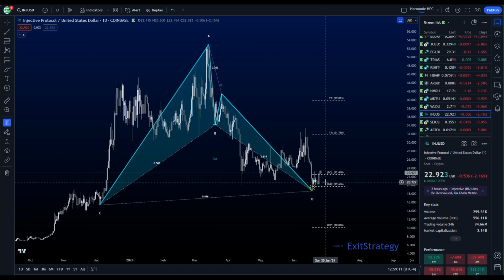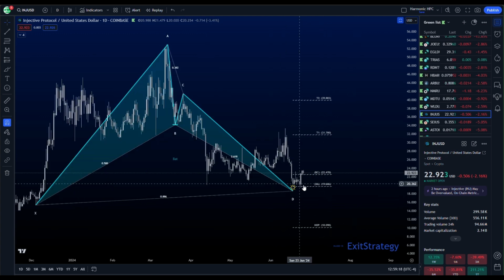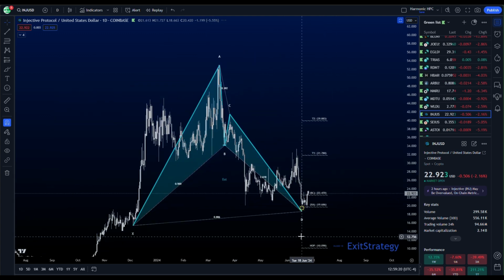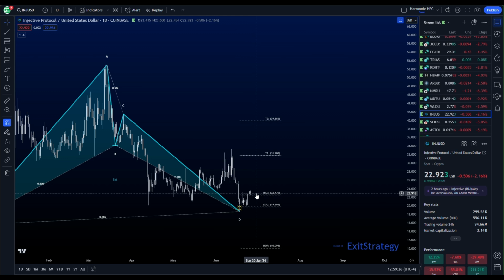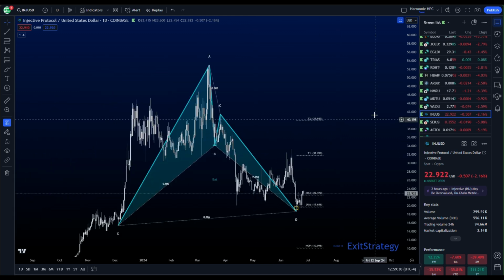INJ had a really good reaction. It is now testing the upper end of the PRZ at the BC level. This is a good strong one. This is one I like to see. This is one that is almost ready for me to want to dip some money into, because if we can hold this BC and confirm it as support, that's when we can take off to these upper targets.